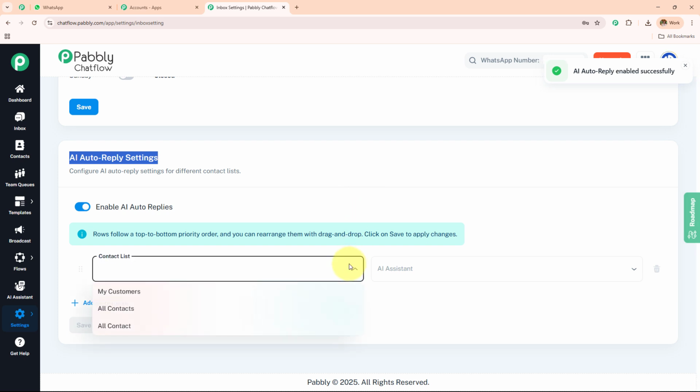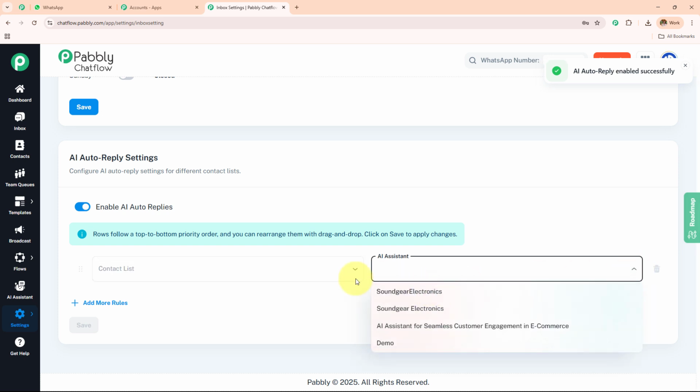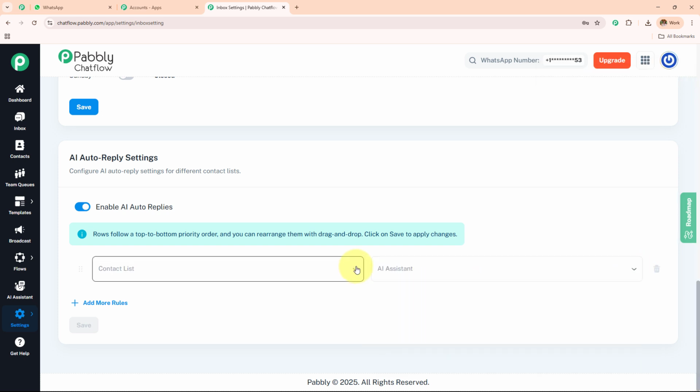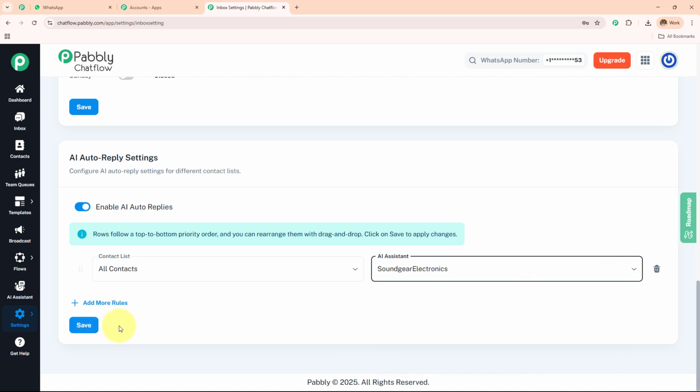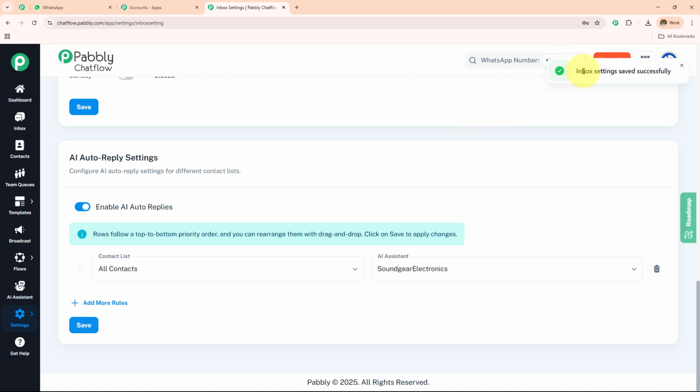So I'm going to select the contact list. These are the contact lists which I have created, and then I'm going to select my AI assistant which I want to assign. Now I have enabled this AI assistant, and if I select the AI assistant one by one going on each contact, this will be a very tedious and time consuming task and also very illogical. So that's why I've created a complete contact list. If you want to select all contacts, you can do that, or if you have created any list, you can select that list and then assign the AI assistant to that particular list and then simply click on save, and here inbox settings saved successfully. We have successfully activated this particular AI assistant to all our contacts.